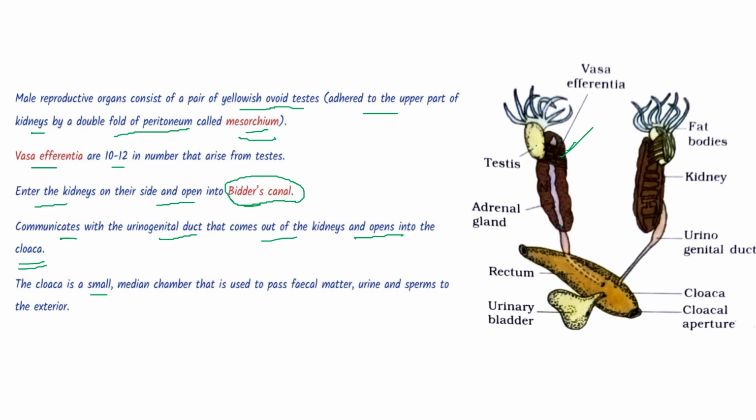Now, cloaca here is a small median chamber that is used to pass fecal matter, urine and sperms to the exterior. Okay. So here cloaca basically is a multi-purpose chamber which is used to pass fecal matter. We have also seen urinary bladder opening into cloaca. Now we are seeing that sperms are also passed to the exterior through the cloaca. So this is the end of today's chapter. This is the complete chapter of structural organization of animals.